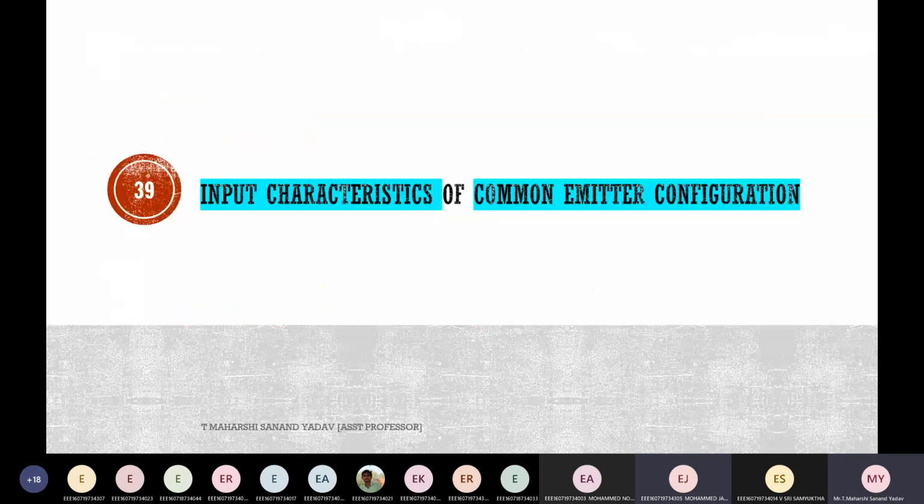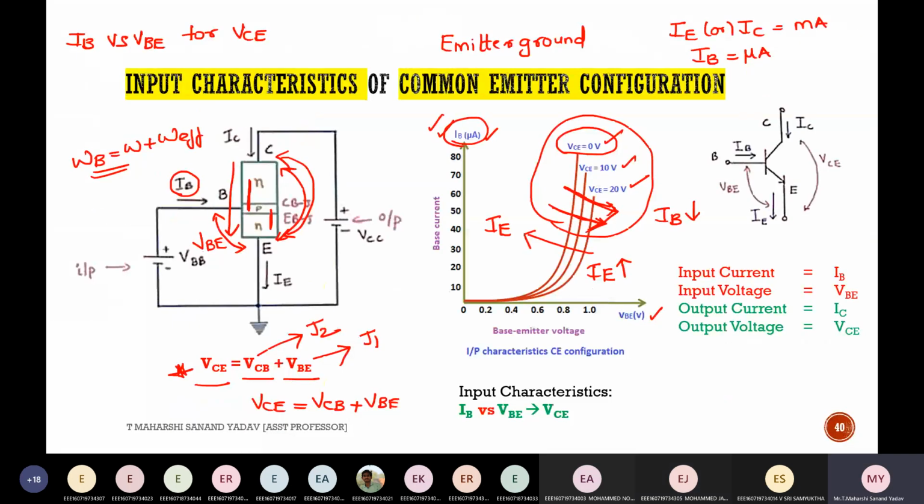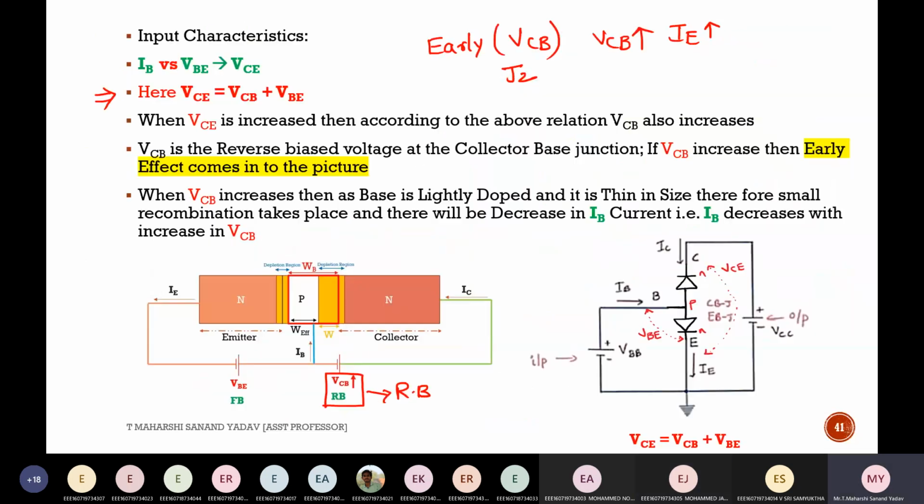So this is what happened here. I'm considering IB. That's why the graph is moving towards right hand side for different values of VCE. Any more doubts apart from this?